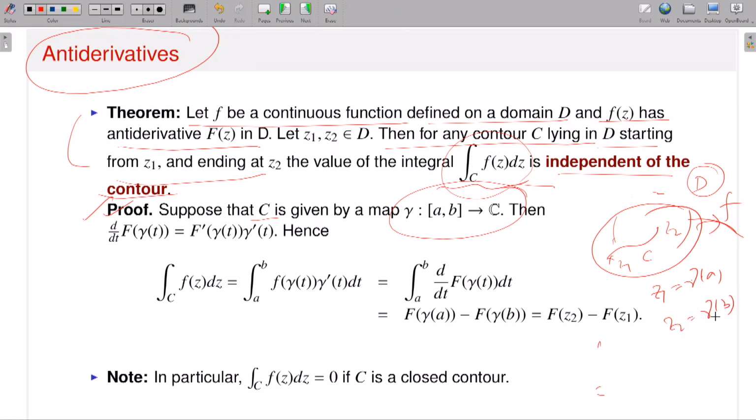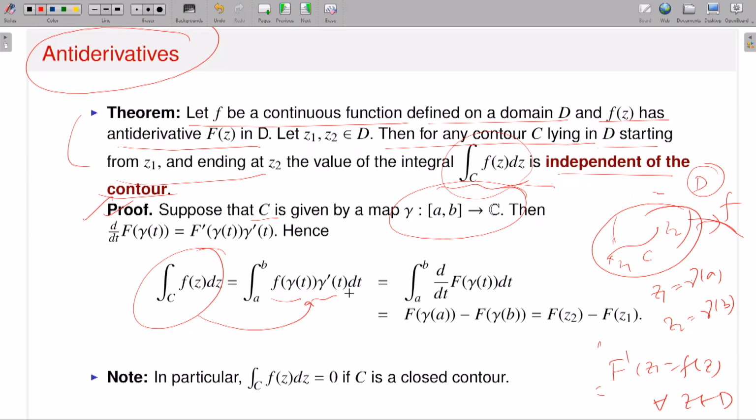Now what is given? That small f possesses an antiderivative, that means small f has an antiderivative or primitive. That means there exists a capital F such that F prime of z is equal to small f of z, and this is given for all z in D. Now I want to calculate this contour integral. What is the definition of the contour integral? Because I already have a contour C with parameterization gamma. By definition, this is nothing but the integral from a to b of f of gamma t times gamma prime t dt. That's the definition of contour integration.